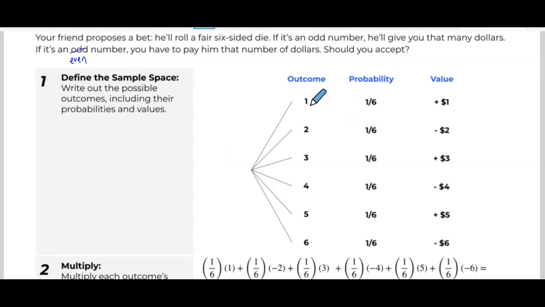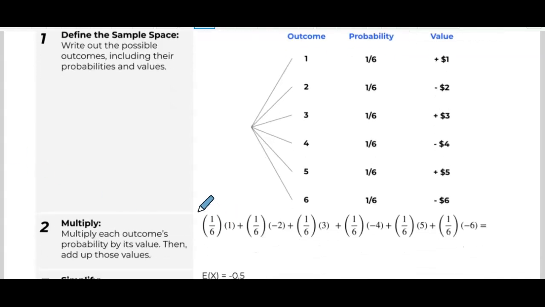Every outcome on a die has an equal probability of happening. They're all 1/6. So if you multiply 1/6 times the value of rolling a 1, which is +1 in your favor, and then you multiply 1/6 times the value of rolling a 2, which would be -2 against you, then 1/6 times 3, 1/6 times -4.